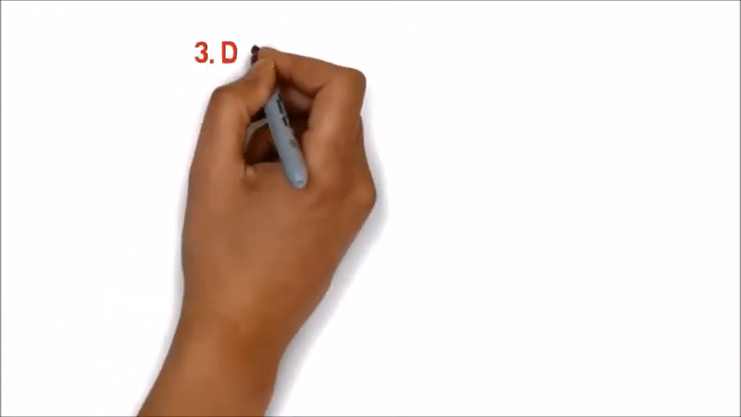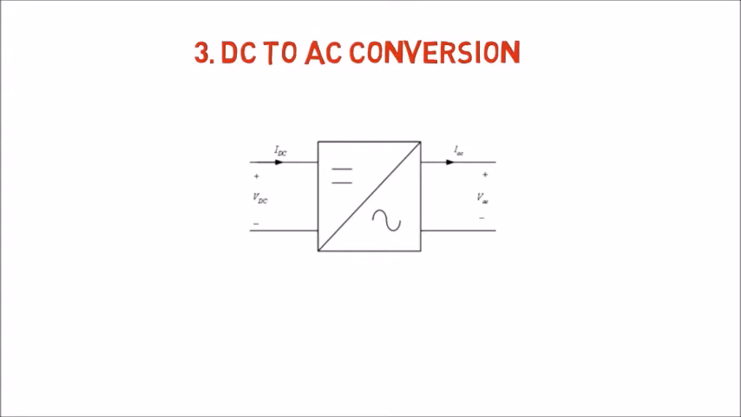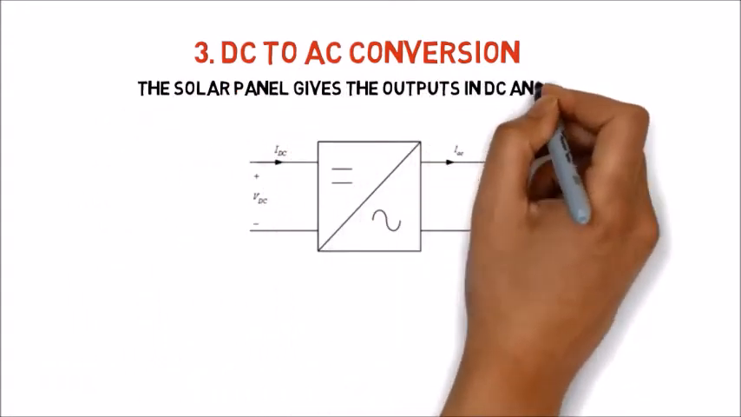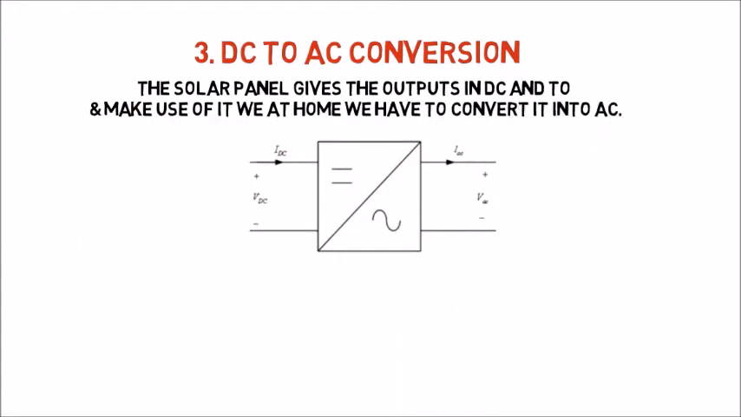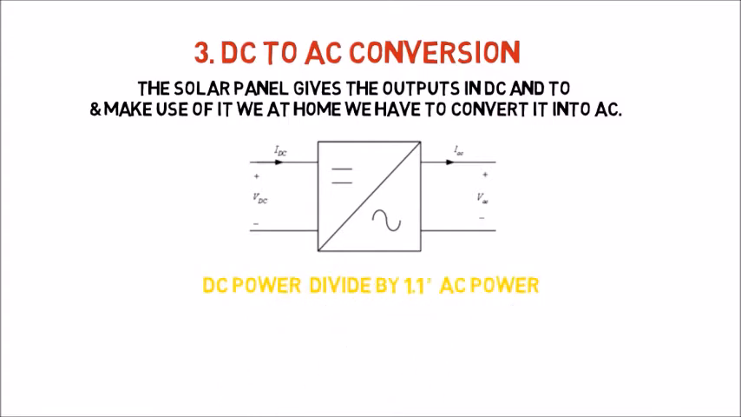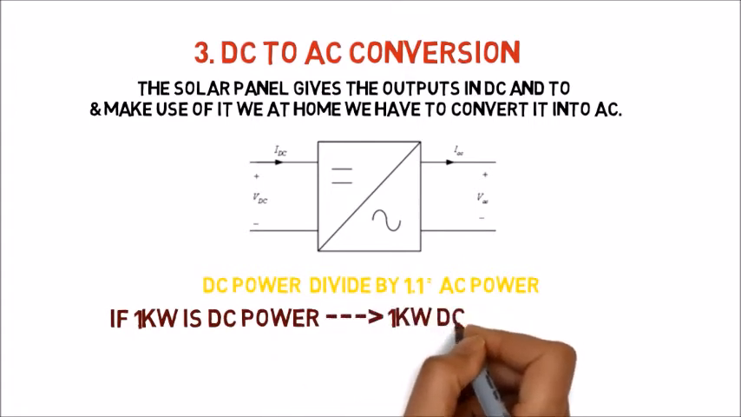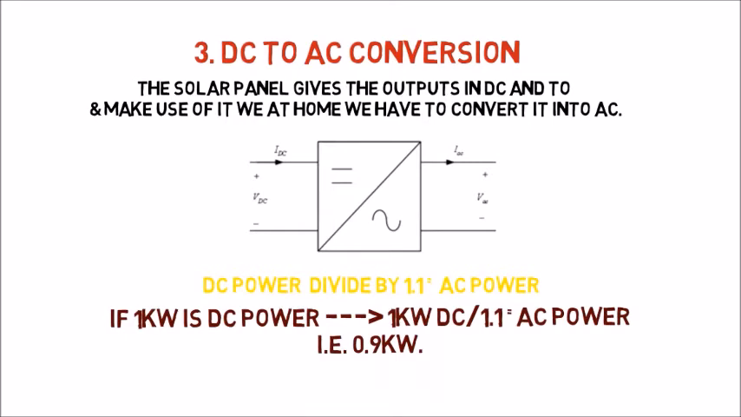DC to AC conversion. Normally the solar panel generates power in DC. There are some losses to convert the DC to AC. So exactly what we will get: if we install 1 kilowatt of DC power, then we will get 1 kilowatt of DC divided by 1.1, that is 0.9 kilowatt of AC power.